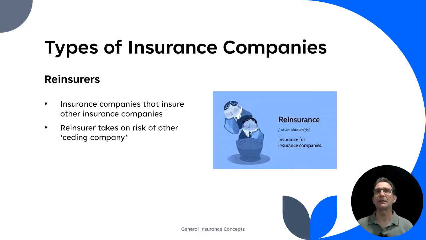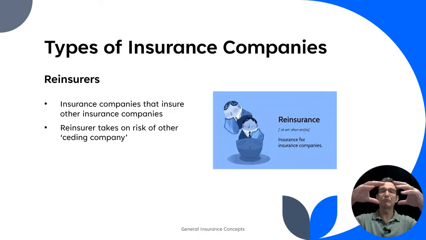So think of the ceding company as the one that is writing the policies with individual policyholders, and then the reinsurer is the one that's above them, that they're transferring the risk to.